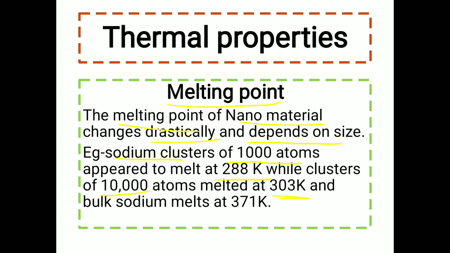That means as the number of atoms increases, the temperature also increases. And bulk sodium melts at 371 kelvin. So as the size increases, the melting point also goes on increasing.